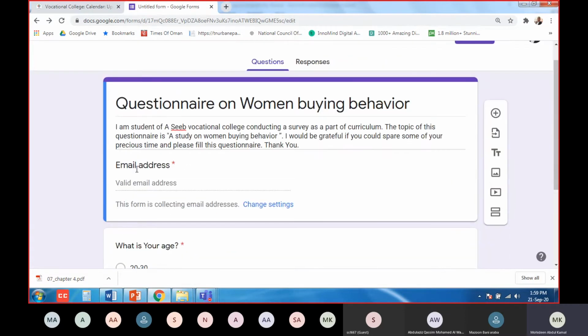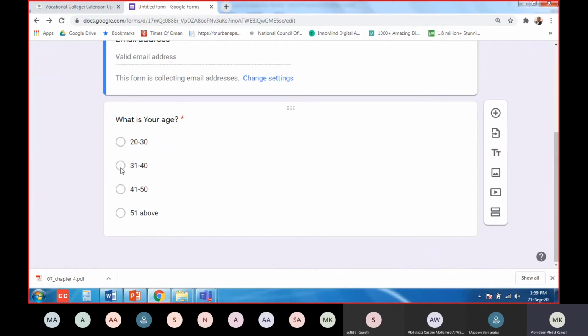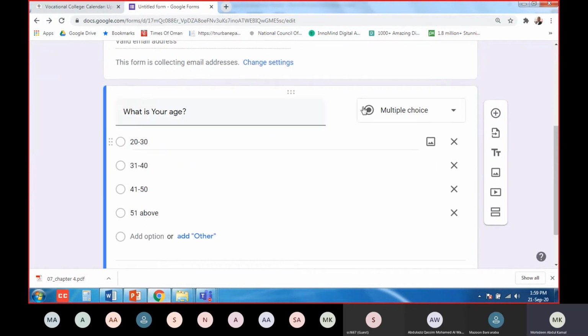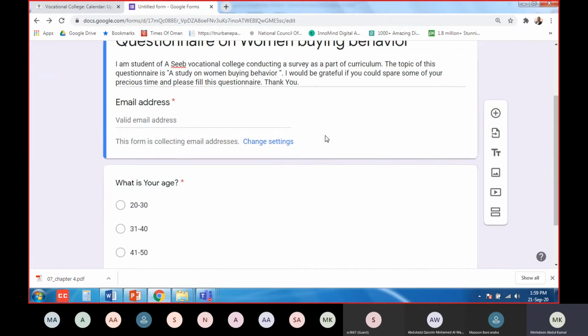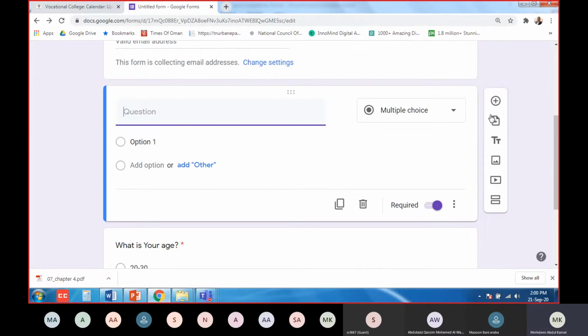Now see here, the first question is email address, my second question is what is your age? I'll put a tick mark, and it will come with a tick mark. Okay, this is the first question. Now I want the name also. I forgot to add the name. So what I will do, you see here, add question. If you go here, the plus sign will be there. This is add question.